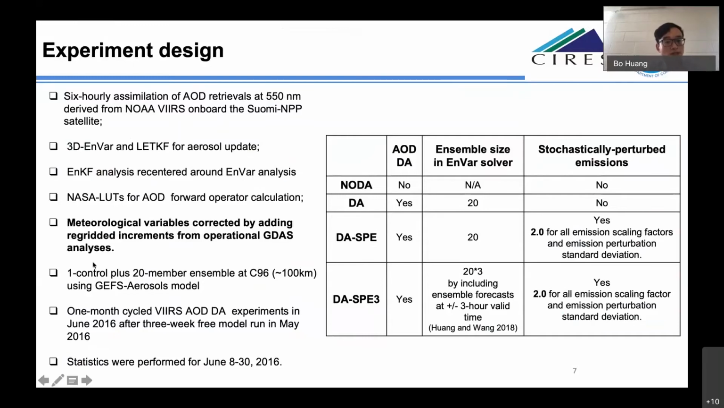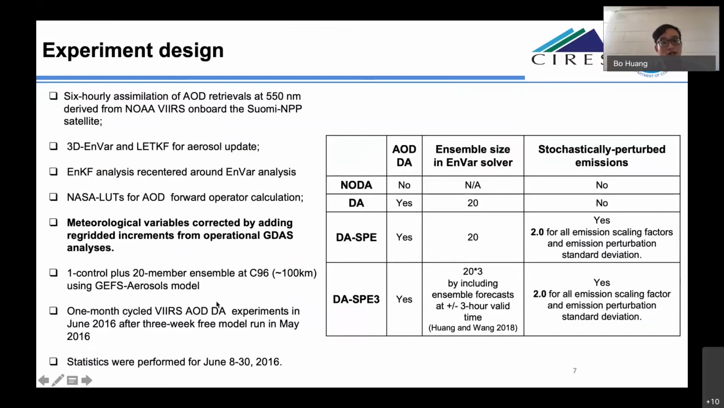I also want to mention that the meteorological variables are corrected by adding regridded increments from the operational GDAS analysis. That means the meteorological variables are not updated in our aerosol data assimilation step. We also run one control plus a 20-member ensemble forecast at a resolution of about 100 km using the GEFS-Aerosols model.